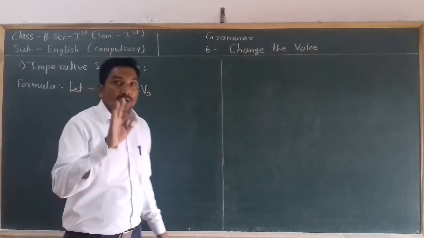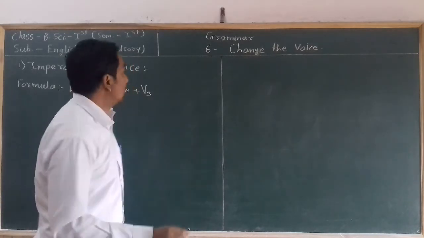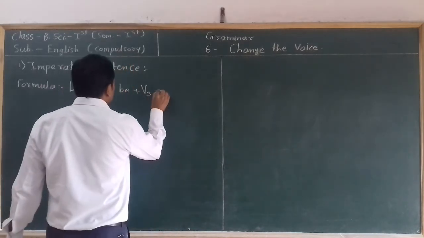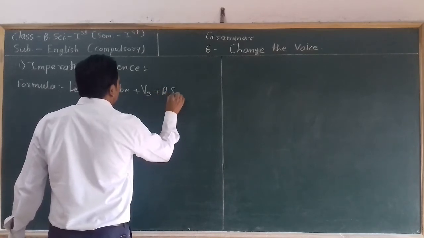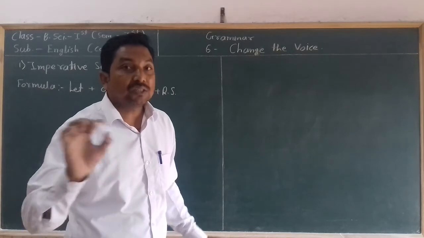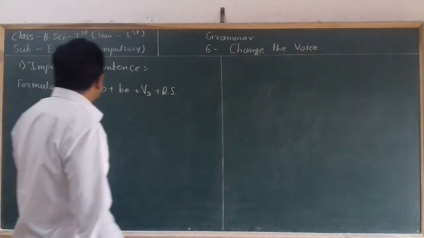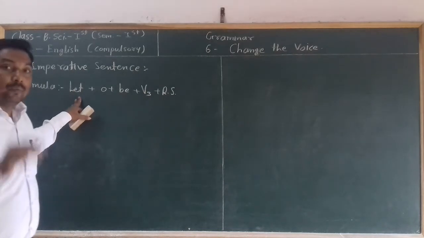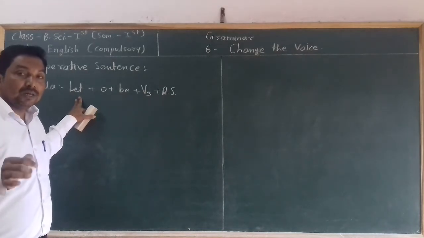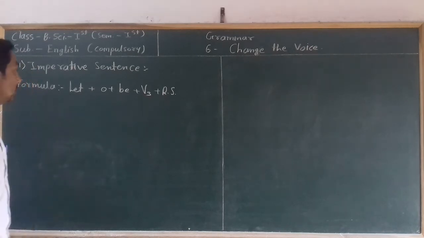It means the third form of the verb, the past participle of the verb. Then RS. RS means rest of the sentence, or remaining sentence. So using this formula, we can transform any active voice imperative sentence into a passive voice imperative sentence.